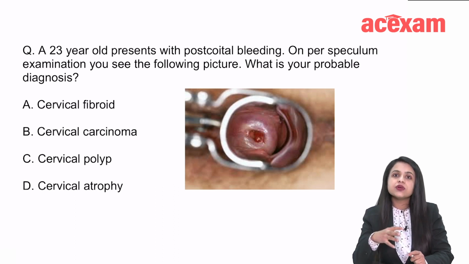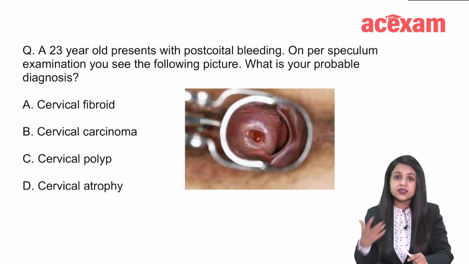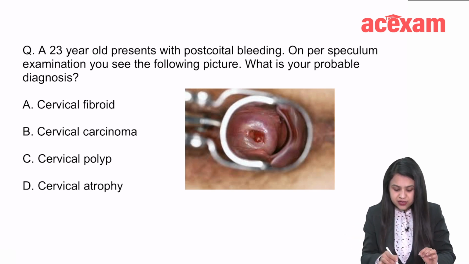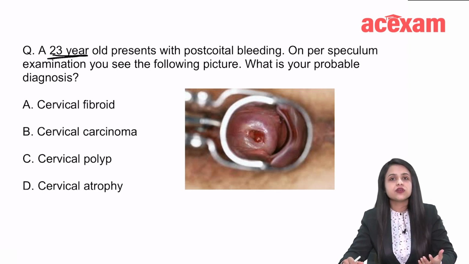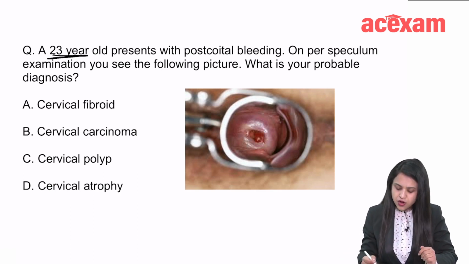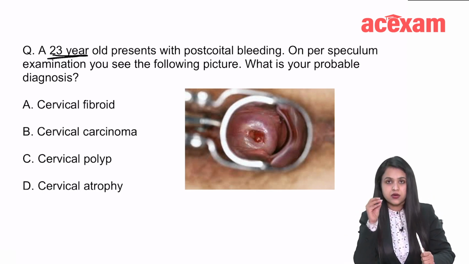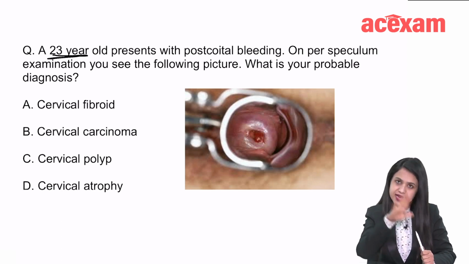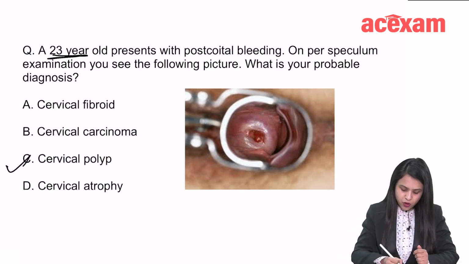So whenever you see a question, you have to see it in total. What other explanation is given? Postcoital bleeding, yes, it is there. But look at the age of the patient. First of all, the patient is so young, 23 years old. Now, on per-speculum examination, you can see a very small bulge coming out from the os. The external area looks fine. The answer here is cervical polyp.